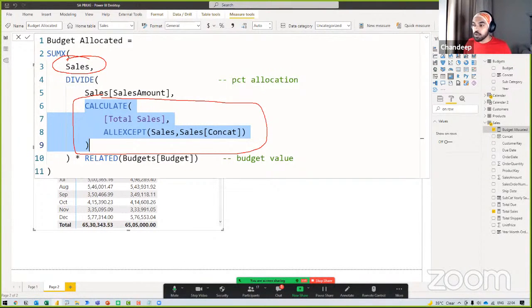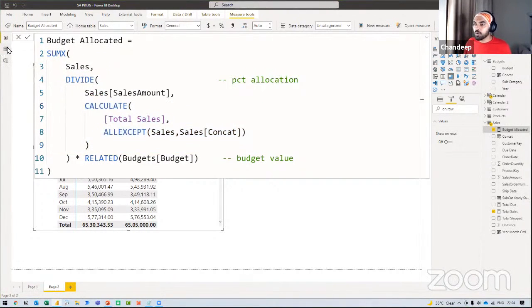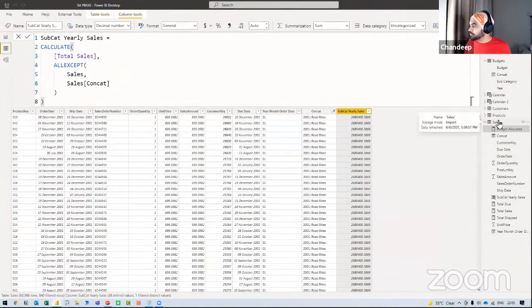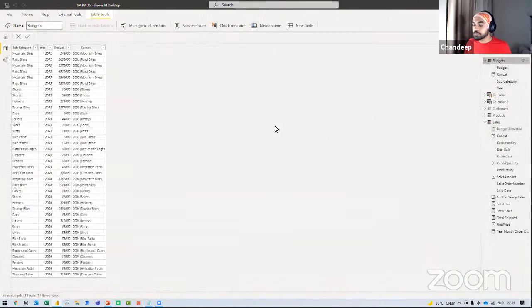Sure enough, what I'm going to do is I'm still going to add a column, but not in my fact table, but in my budgets table, which hardly has about, I don't know, 50 rows, not even 50 rows. Please take a look. So I'm going to go ahead in my budgets table. In my budgets table, I have what? 38 rows of data. In this particular table, I'm going to add a column.